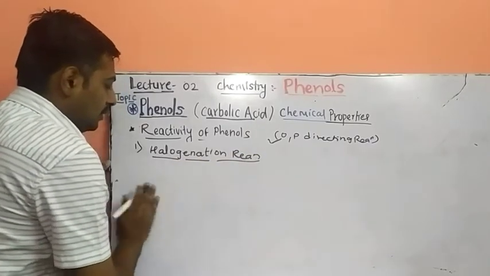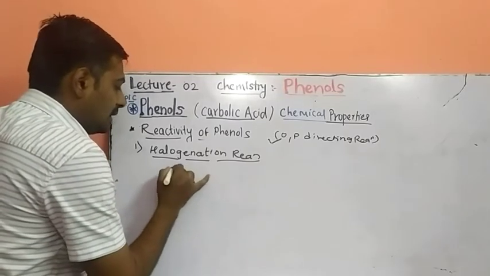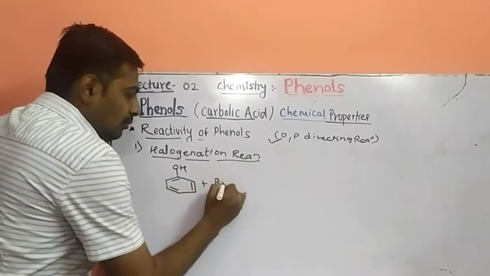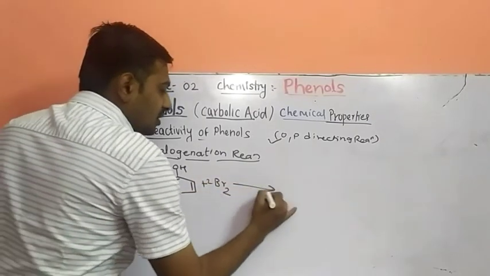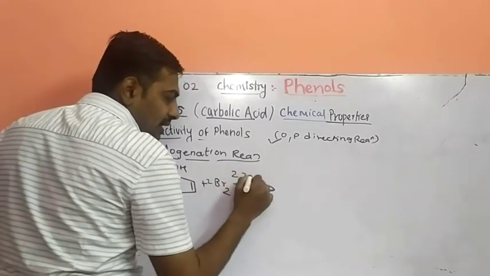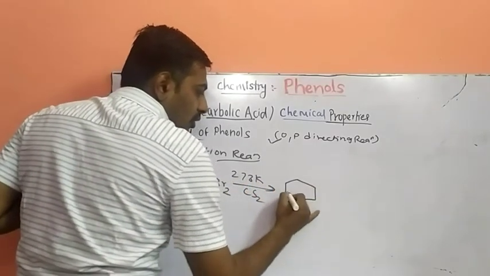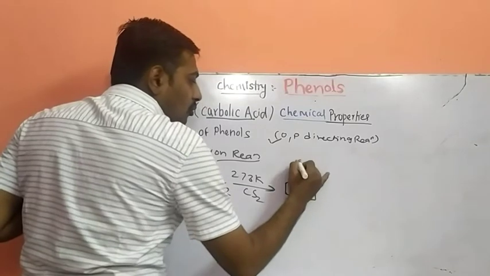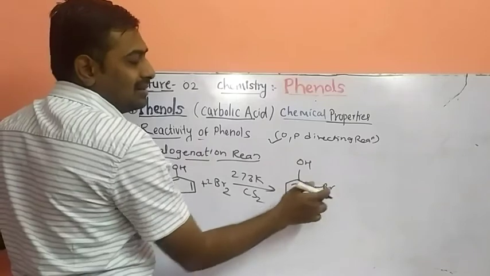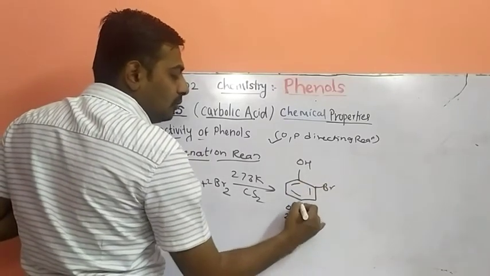When phenol is reacted with a bromine molecule in the presence of carbon disulfide as a solvent at 273 Kelvin, you will get ortho-bromophenol and para-bromophenol. This is ortho-bromophenol because the substitution is at the second position, the ortho position. You can write it as 2-bromophenol.